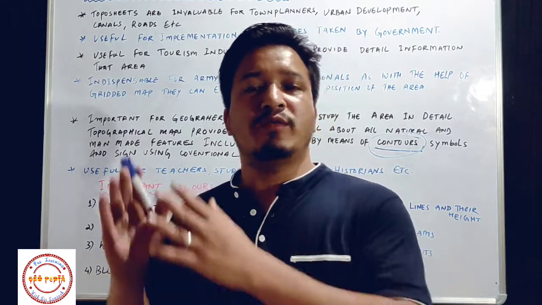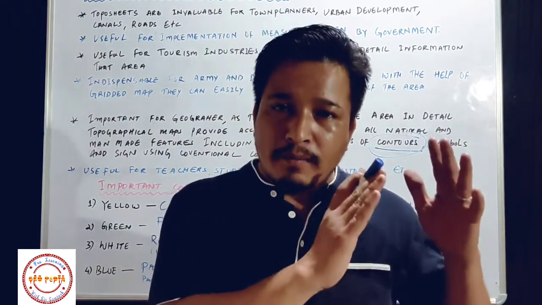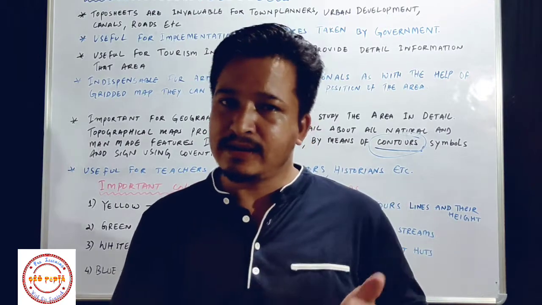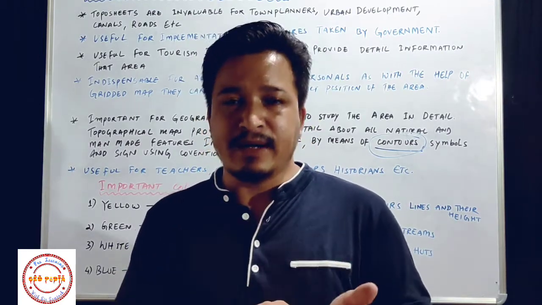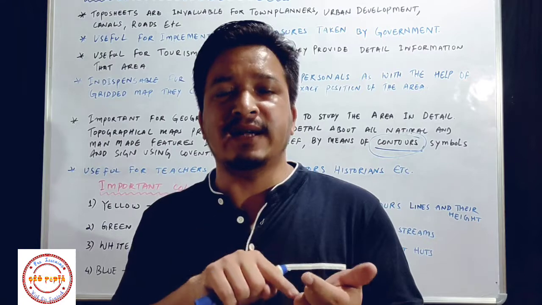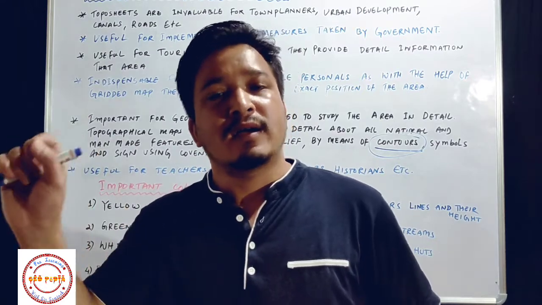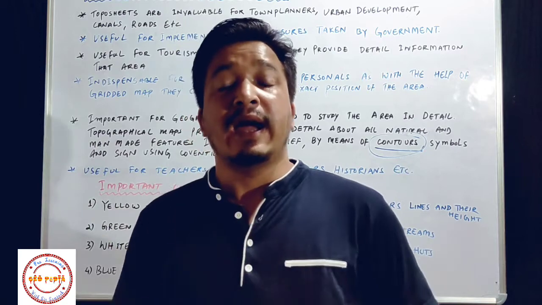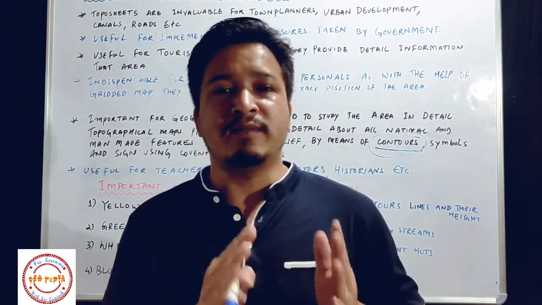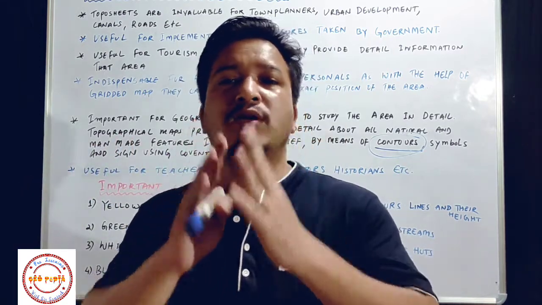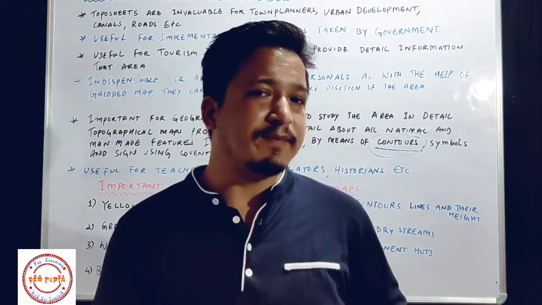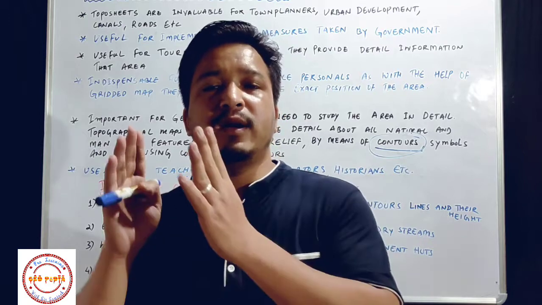So students, as I told you, a variety of man-made and natural features are shown with the help of different colors, signs and symbols, and all these colors, signs and symbols are known as conventional colors or conventional signs and symbols. Okay, and why are they called conventional? Because they are universally accepted, because they are accepted by all the countries.